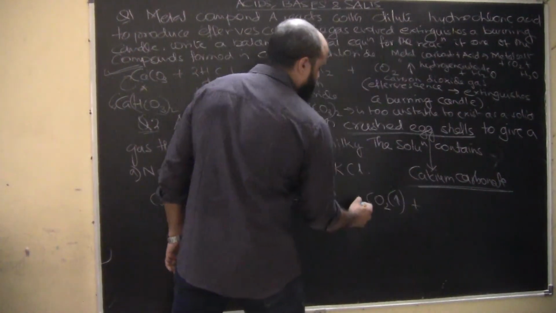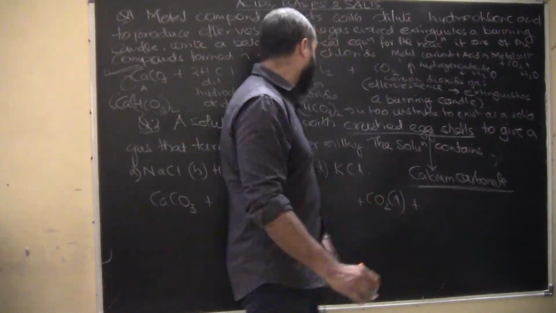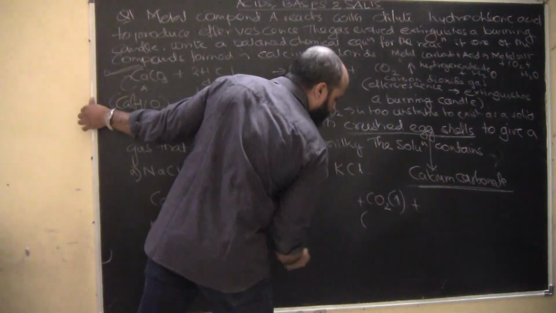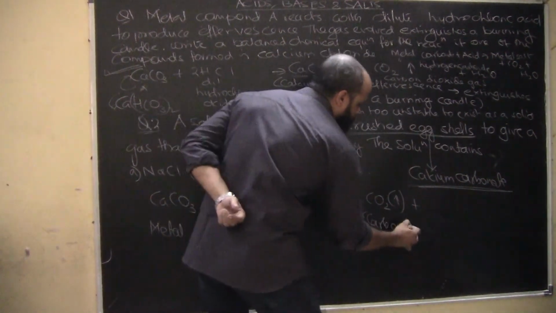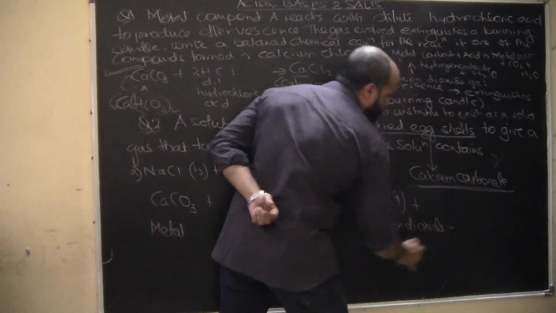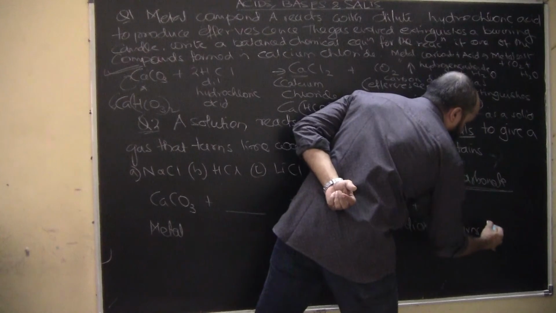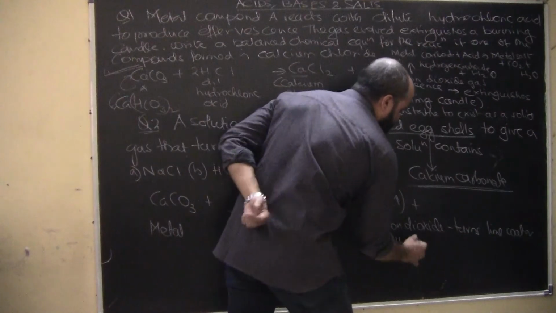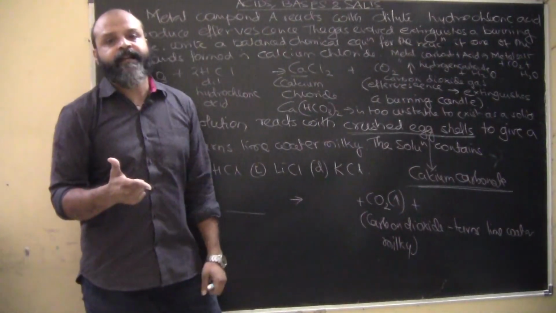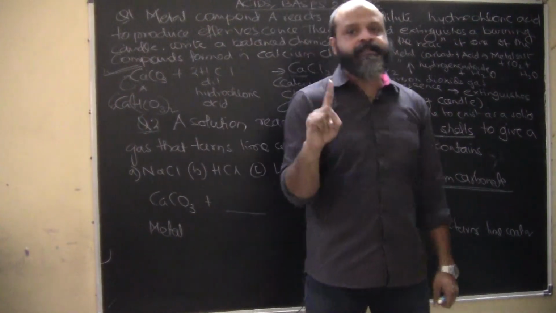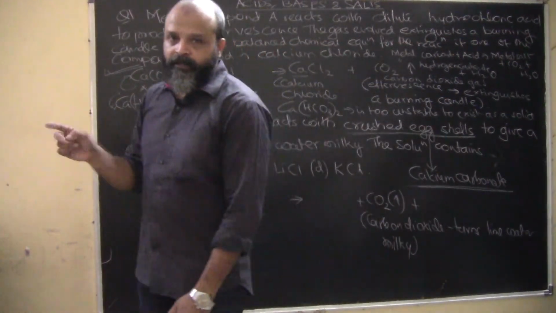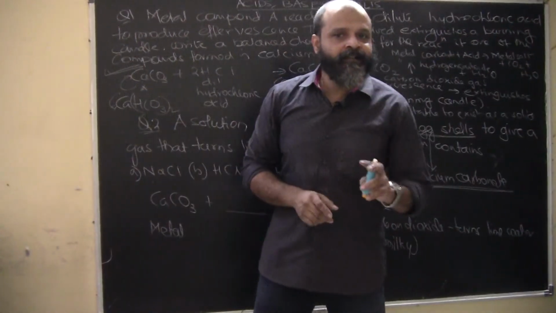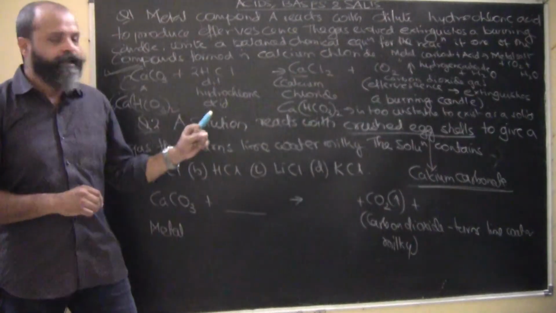Okay, so obviously we know, if we refer to the basic equation of a metal carbonate, how do we recognize carbon dioxide here? Carbon dioxide is recognized by what is given here. It turns lime water milky. We have discussed this in the previous slides, that carbon dioxide is a colorless and odorless gas. The two tests that we have for carbon dioxide are, one, it extinguishes a burning matchstick or a lighted candle. It is a non-supporter of burning. And the other test is that it turns lime